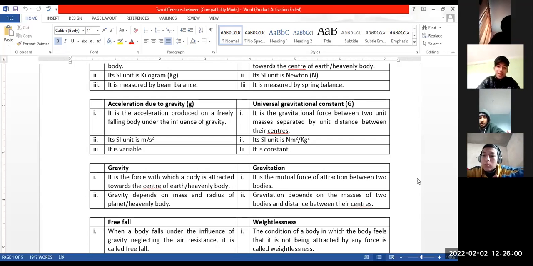Okay. And so Dev, yes, what are the differences between falling of parachute on moon and on earth?